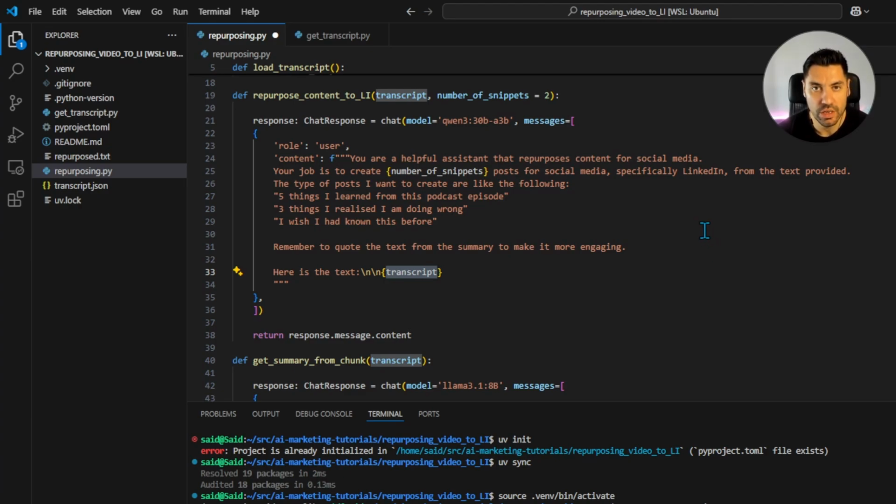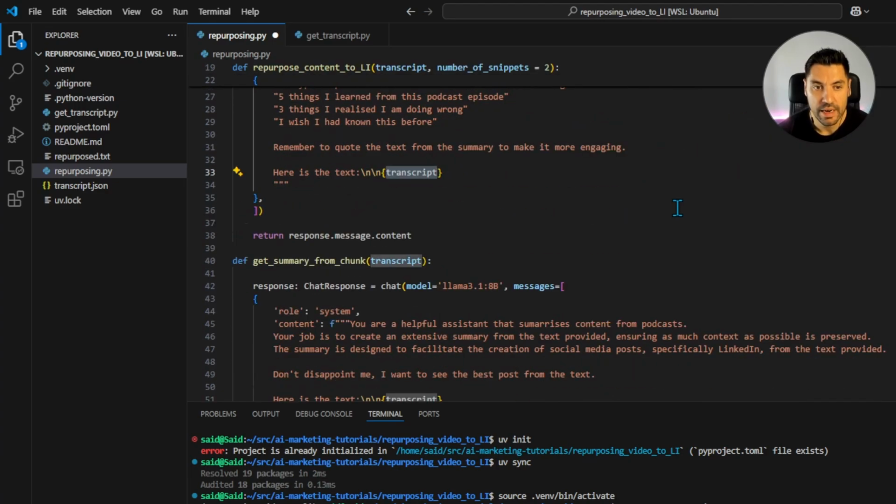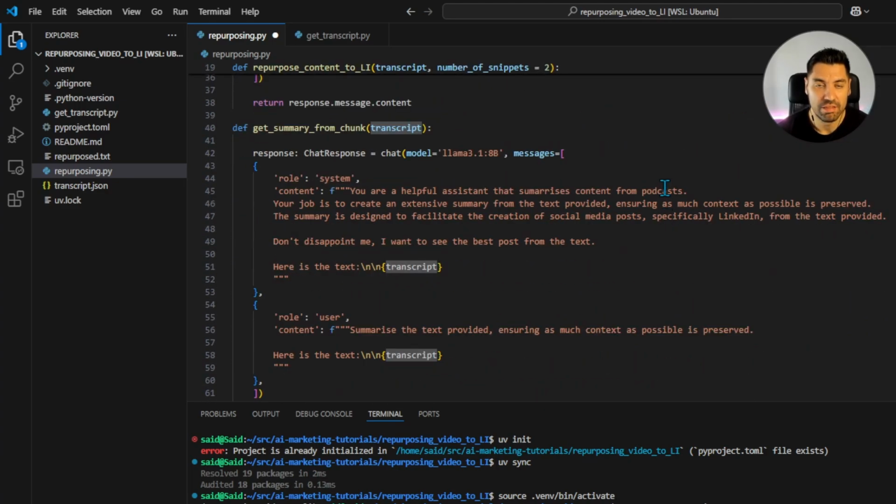But you still can do this with a local model, and you can do it to keep all of your data within yourself. Now, because I've said that it will lose all of the context, what I'm going to do is I'm going to trick the system. I'm going to break it down into smaller sections, and then I'm going to create summaries of those smaller sections. So for that, I'm using the polyvalent Llama 3.1 8 billion, which I really like for tasks like this.